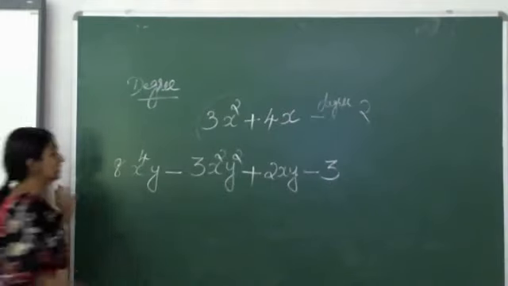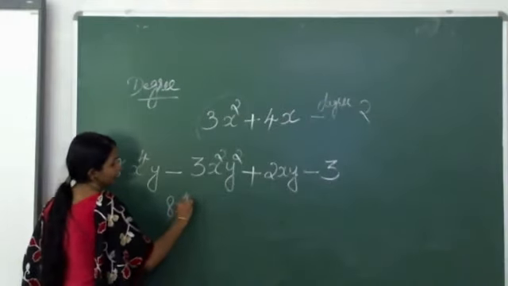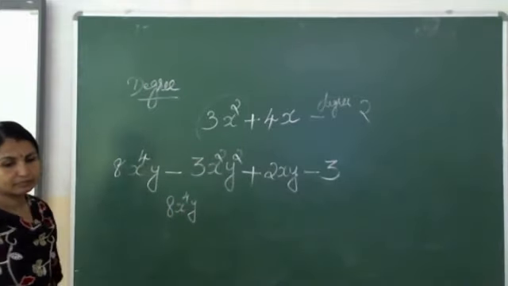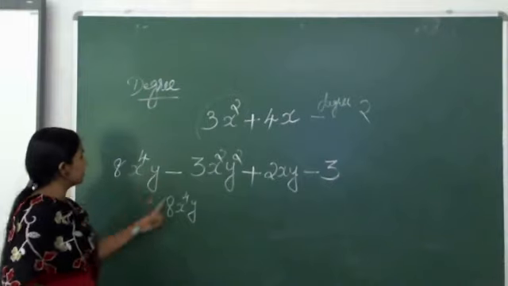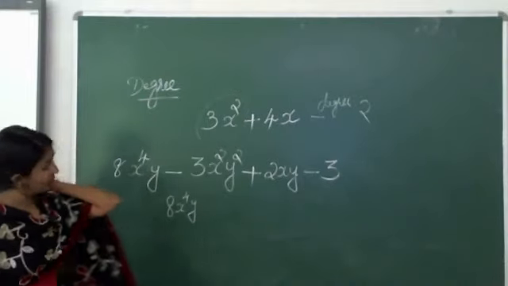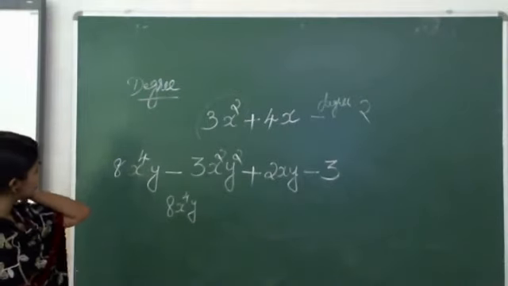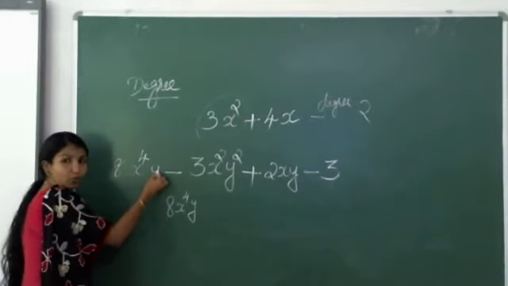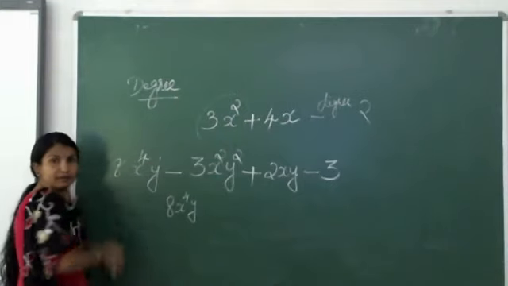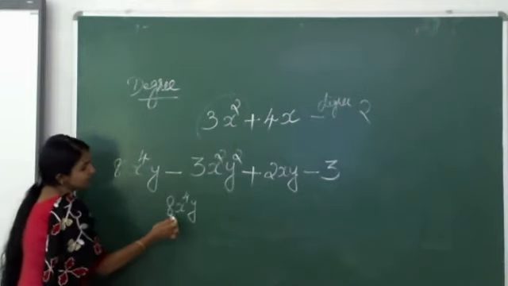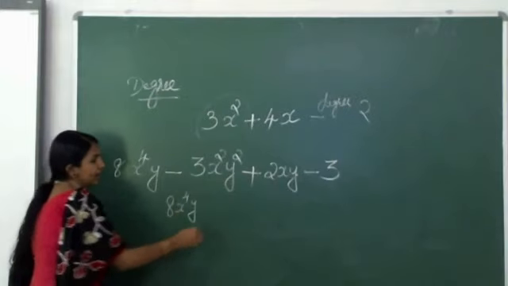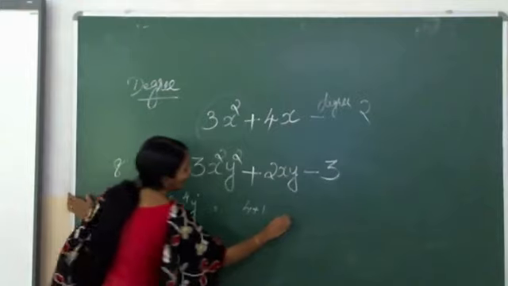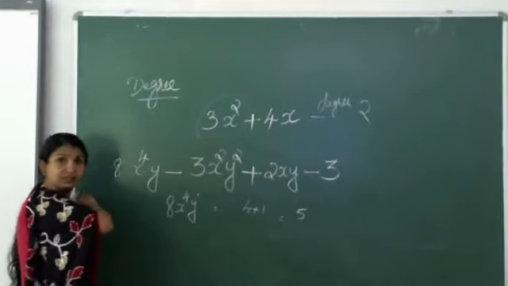The first term is 8x raised to 4y. What is the degree of this? Sum of the powers of the first term. If it is only y, we can say it as 1. So the sum of the powers of 8x raised to 4y is 4 plus 1, so 5.